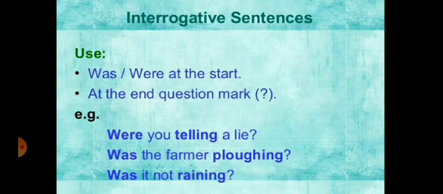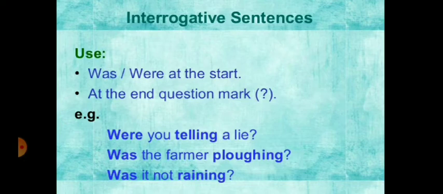you is a plural number subject, that is why were is used as a helping verb. And in the second example, the farmer is of third person singular number, so was is used as a helping verb. And in the third sentence, was it not raining, it is also a singular number subject, that is why we use was with it.